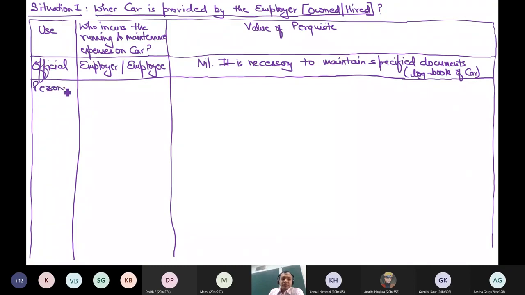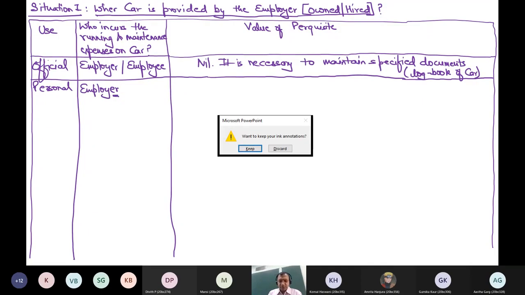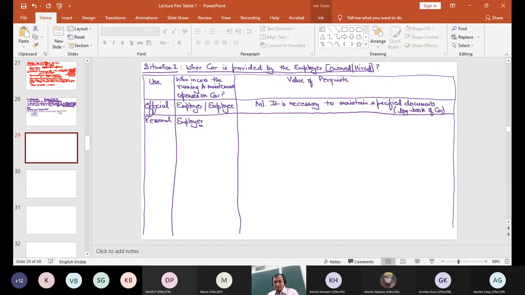Suppose the car is used for personal purpose. Can you think logically? How will I compute the value? The car is owned by the employer, or let me say that expenses are also incurred by the employer. Using the car for personal purpose gives me what benefits? Can you tell? Think logically. If the car is owned by the employer, expenses are incurred by the employer, and I'm using it only for personal purpose, what personal benefit is happening to me, or what loss have I avoided? What is the saving in this case, logically?